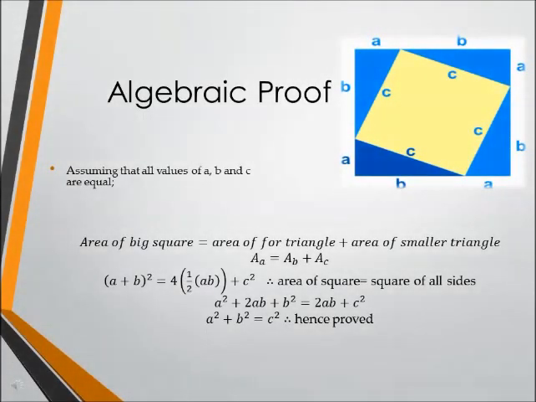In order to prove this algebraically, we have to assume that all values of a, b, and c are equal, and we have to find the area of the big square in two ways. One way is just taking the area, which is (a plus b) whole squared, as seen from the diagram, and the other is taking the area of the triangles plus the smaller square. And so we will get 4 times 1/2 ab plus c squared, because there are 4 triangles. If we simplify that, the 4 can be cancelled by the 1/2, which would give us 2ab plus c squared. The 2ab will cancel out from both sides, and we will get a squared plus b squared equals c squared.